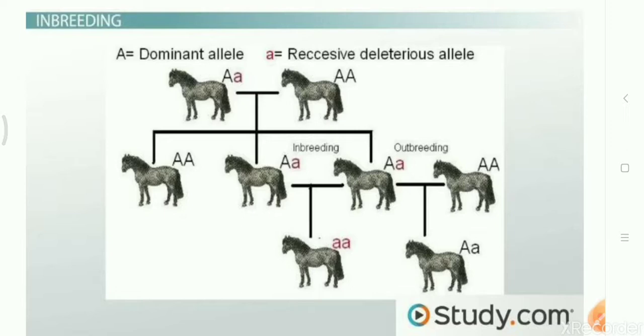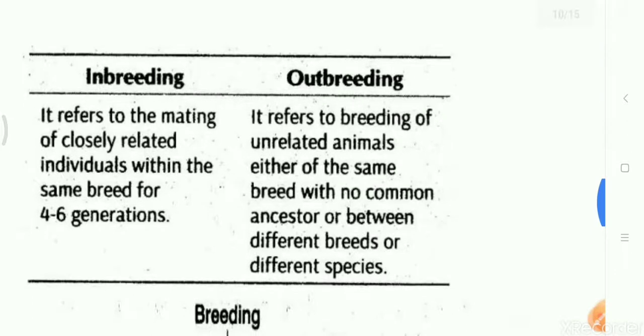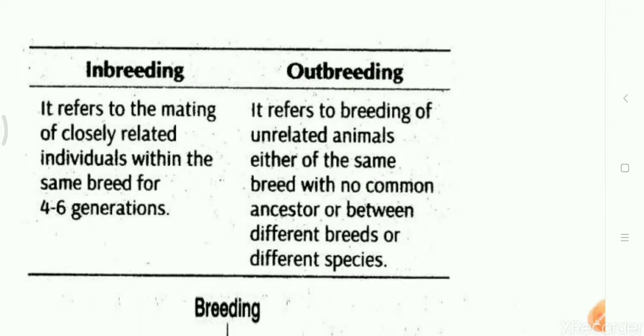Outbreeding is when breeding takes place between two different individuals of the same breed. So when breeding takes place between the individuals of the same ancestry, that is called inbreeding. So again we will discuss what is the difference. Inbreeding refers to the mating of closely related individuals within the pedigree of 4 to 6 generations. So when having the same ancestry of 4 to 6 generations, when mating takes place between any two, that leads to inbreeding.